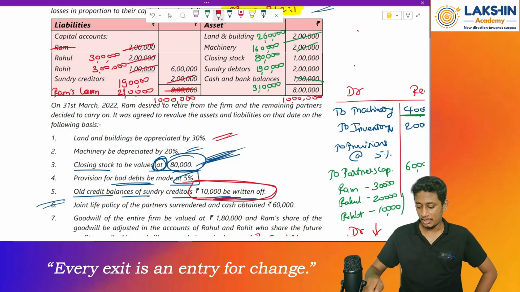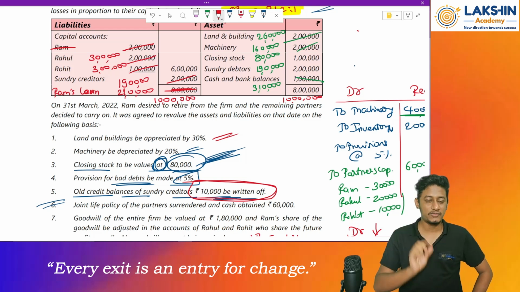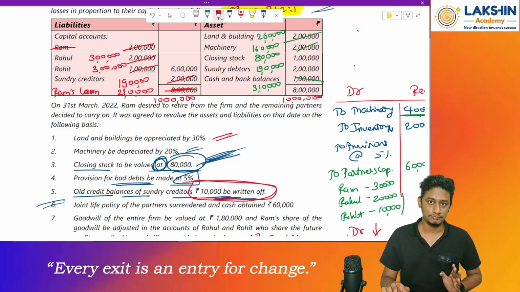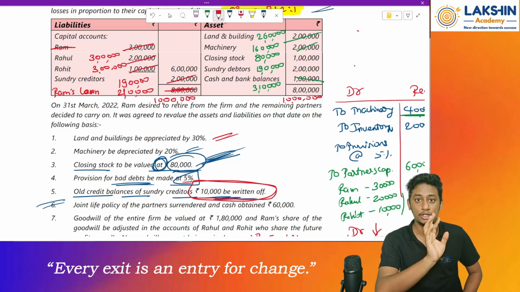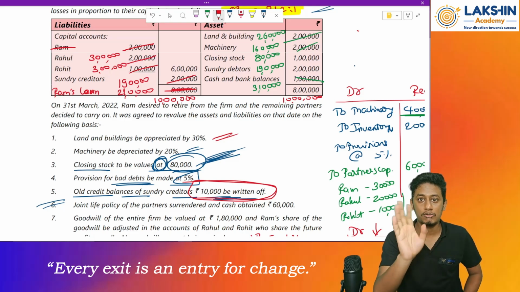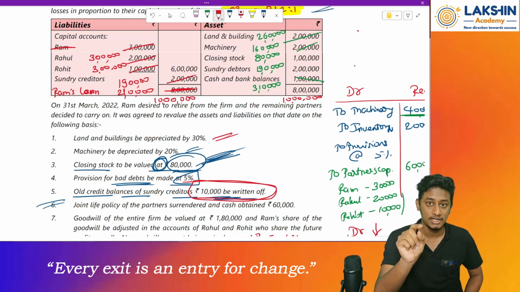So try out all the questions in the textbooks. Okay, most of them are easy, most of them have a bit of tricky adjustments. So just try it out by yourself. If there's any doubt, please let me know in the Telegram channel. Please mention the doubt specifically. Don't just mention illustration number 5 doubt, because we won't be able to understand what specific doubts you have. So please mention what doubt you have specifically, so we can give better clarity on that. Clear? Okay, thank you.